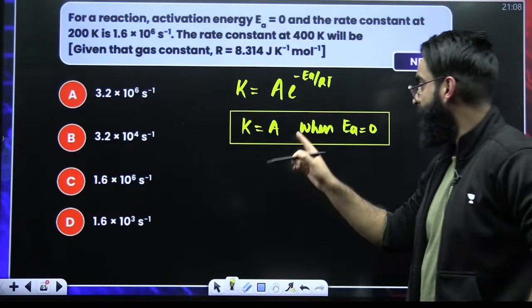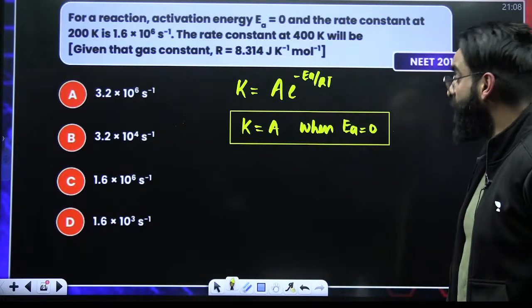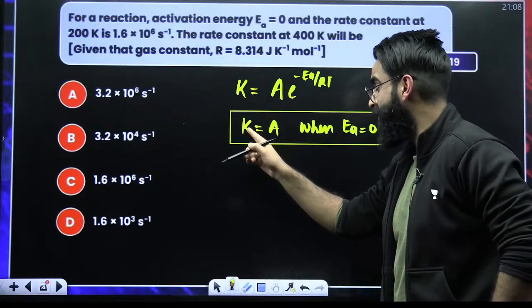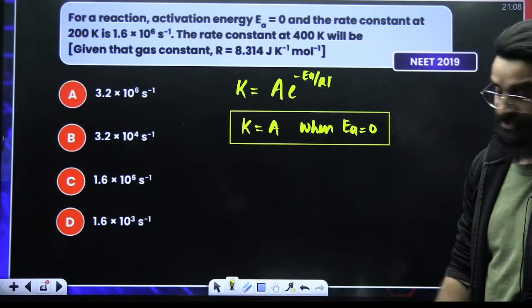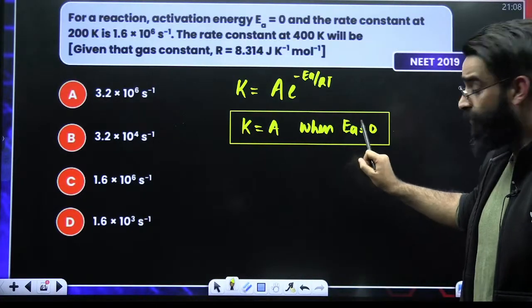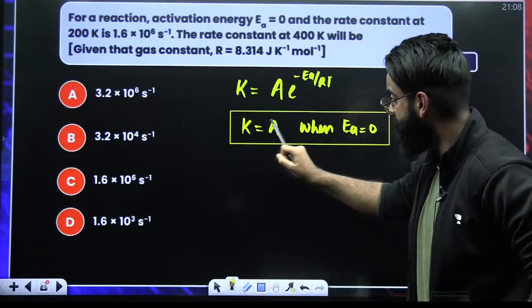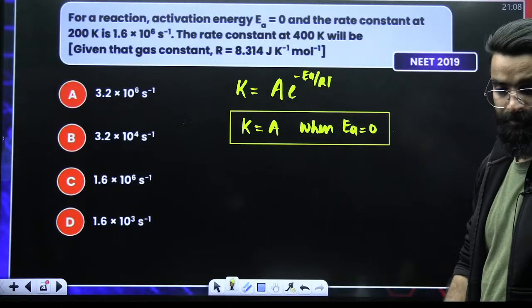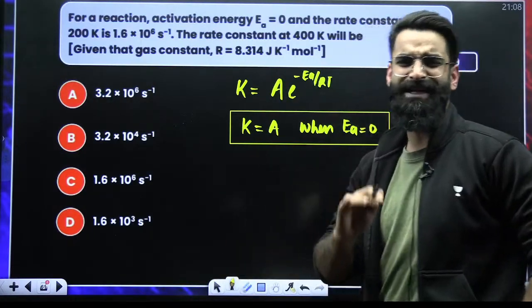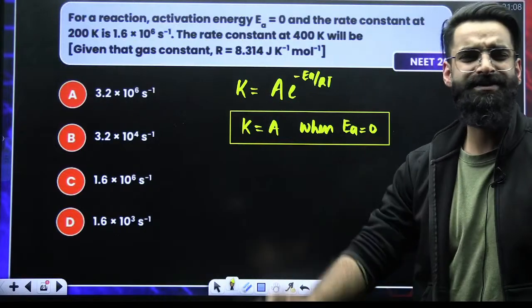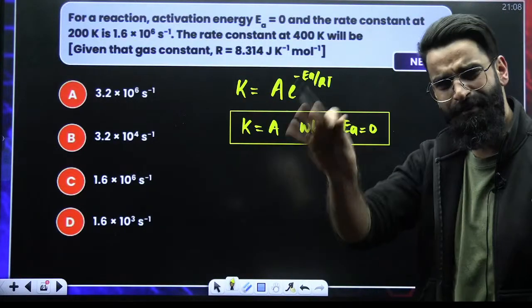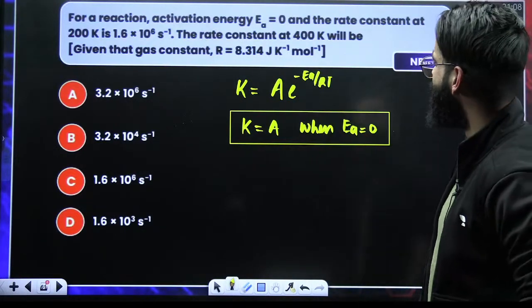So, can I say that a reaction whose activation energy is 0, its rate constant would be temperature independent, as you can see. You change the temperature, nothing will happen to the rate constant.